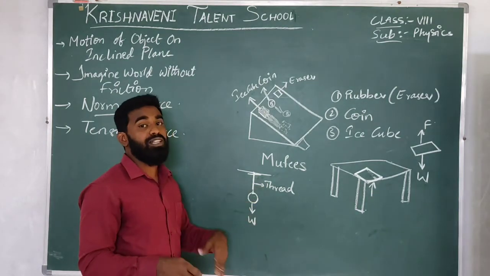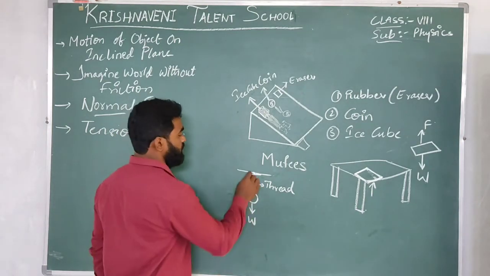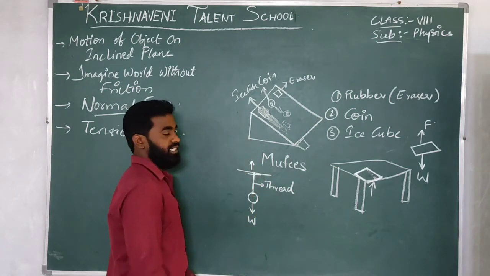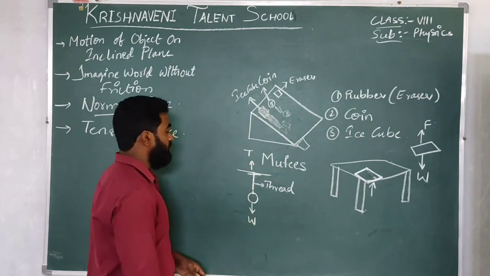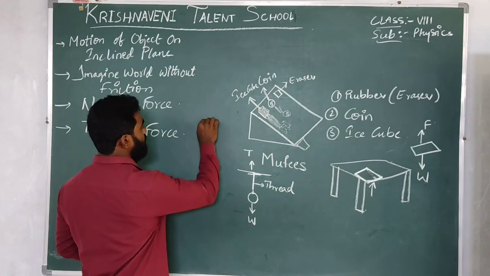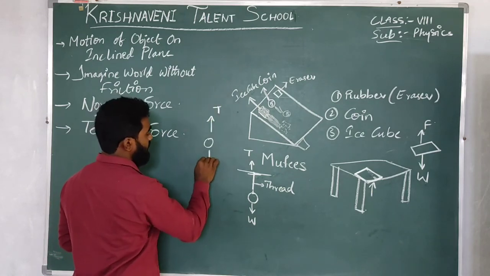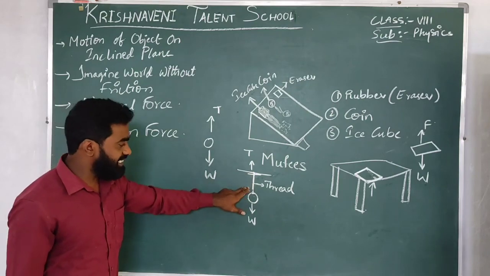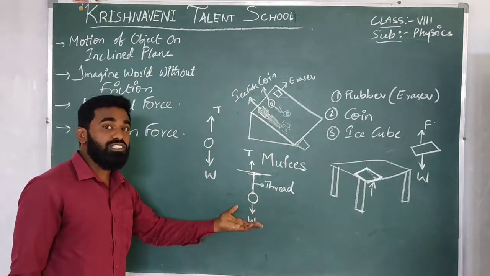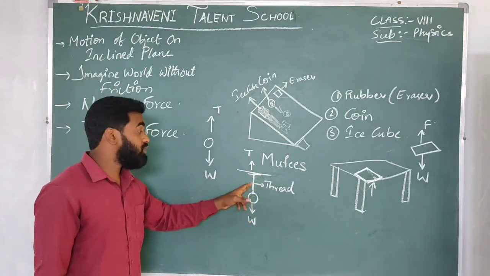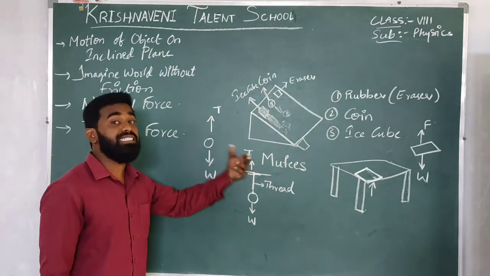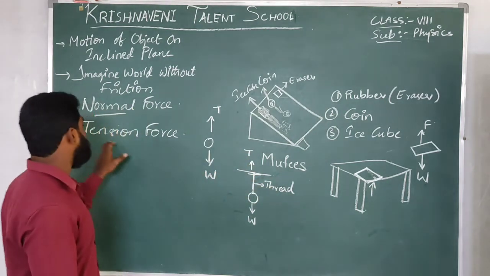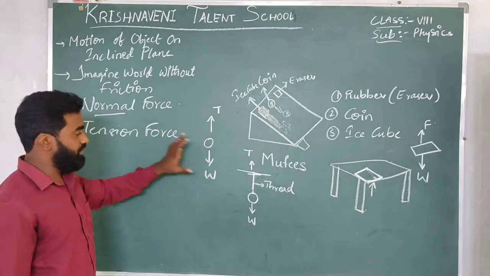So when this thread tries to break, this tension force will be in the upward direction. So tension force T. For an object, the tension force will be in the upward direction and the weight will be in the downward direction. So the tension created in a string when it is going to break, that type of supportive force is called tension force. Okay, is everyone clear with this?